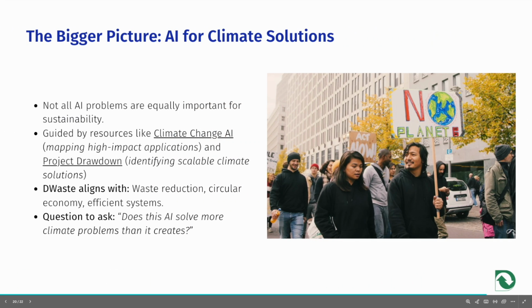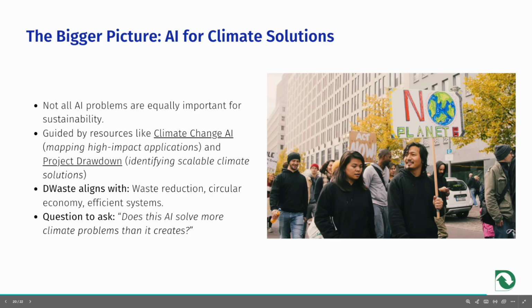In the broader mission of AI for climate solutions, it is essential to choose purposeful intelligence. Not all AI problems are equally valuable for sustainability. Resources such as Climate Change AI, which maps high impact applications to specific AI methods, and Project Drawdown, which identifies the most efficient and scalable climate solutions, provide critical guidance in making this decision.